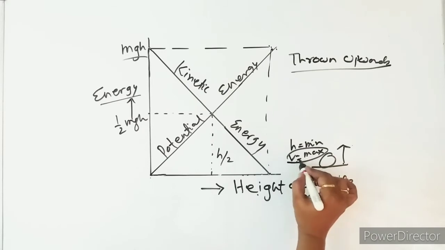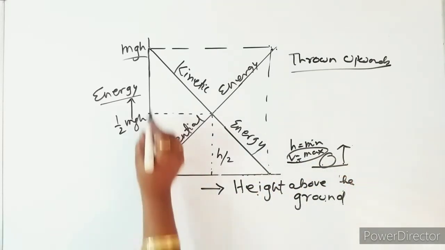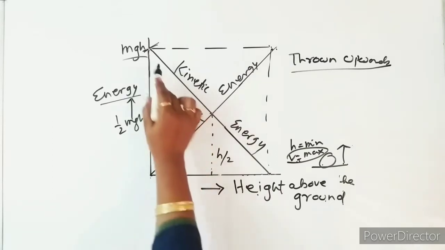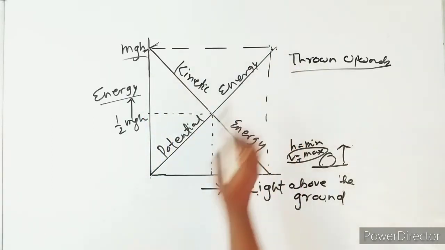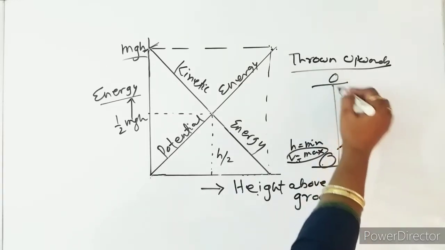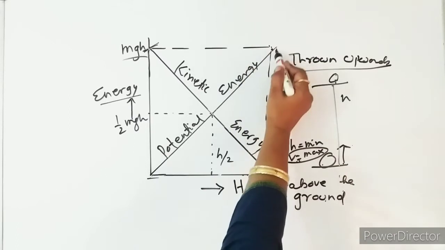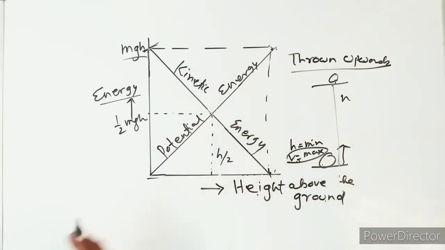As velocity is maximum, in this case this one will be the minimum height. So velocity maximum, here the kinetic energy is maximum. As it moves up, the kinetic energy goes on decreasing and potential energy goes on increasing. So when the body reaches the maximum height, obviously potential energy increases and kinetic energy decreases, kinetic energy becomes minimum. So this is the explanation of this graph.